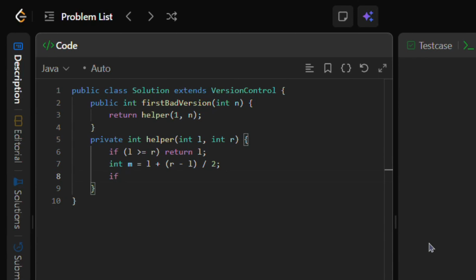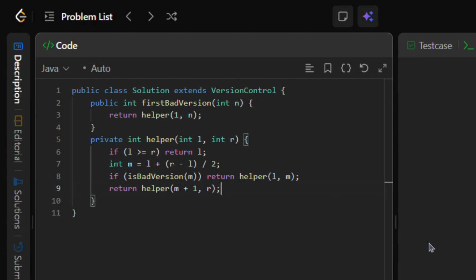This midpoint helps us decide which half still contains the first bad version. If version M is bad, then the first bad version could be M, or something earlier. So we recursively search the left half, from L to M. Otherwise, if version M is good, the earliest bad version must be after M. So we recursively search the right half, from M plus 1 to R. And that's how this algorithm works.